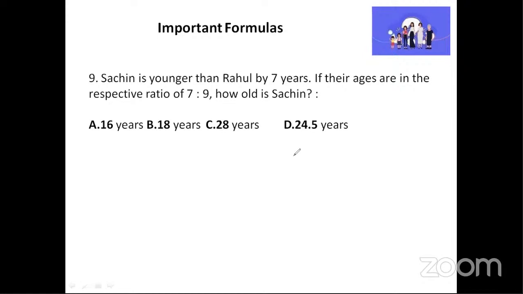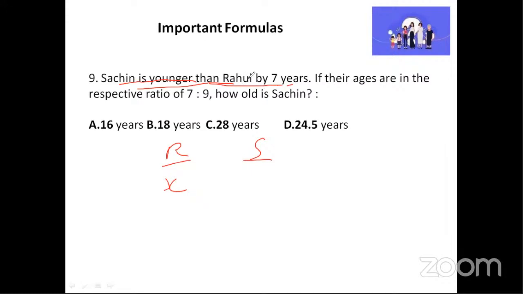Now there's nothing like present or past age in the question, so we will not worry about that. It is about Sachin is younger than Rahul by 7 years. So for example, if I take Rahul's age as X, Sachin's age will be how much? Can you tell me what will be the equation for Sachin? Come on, quickly type it out.